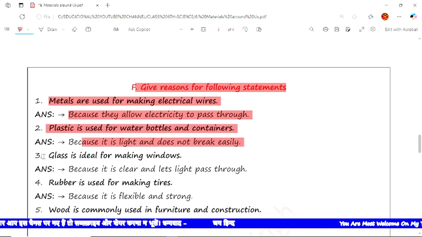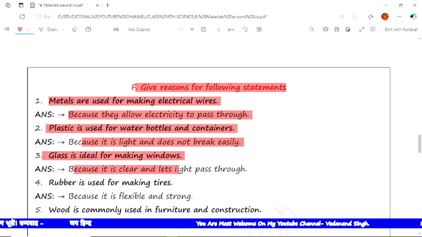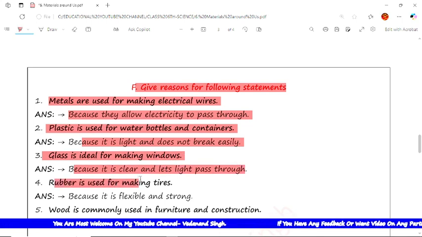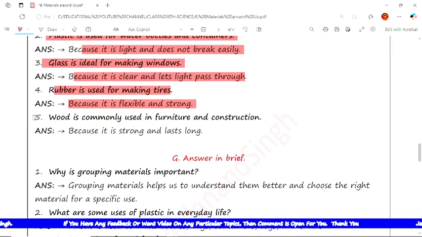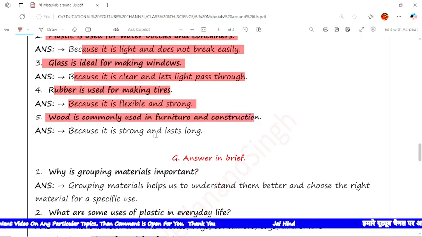The next is glass is ideal for making windows. It is because it is clear and light passes through it. The next is rubber is used for making tires. It is because it is flexible and strong. The next is wood is commonly used in furniture and construction. It is because it is strong and long lasting.